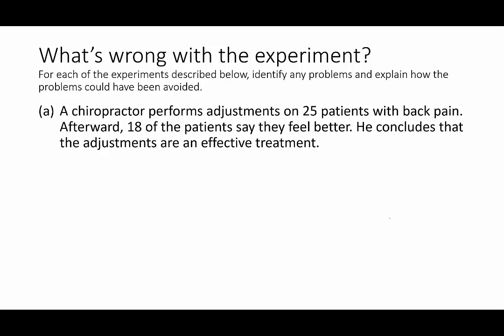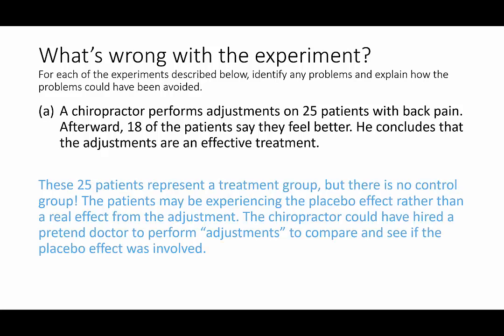That seems good, right? Well, for one, he only has people in the treatment group. We would need somebody in a control group because maybe they just slept on it funny that day and then they felt better because it was a new day. So we need to make sure we have some sort of placebo in place. Maybe have a fake chiropractor who does a, quote, adjustment that actually doesn't do anything. It doesn't harm them, but it doesn't do anything chiropractor-y either. And then we can compare and see how many of the people from that pretend doctor also reported feeling better. So that would be one thing we might do to improve this study.